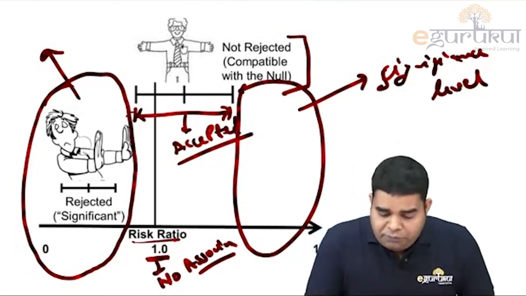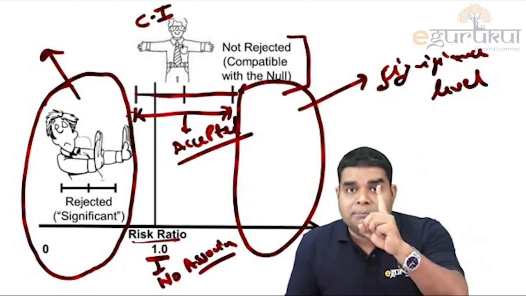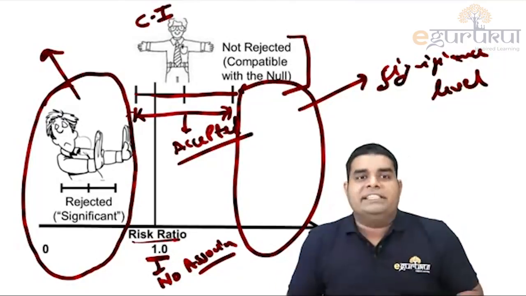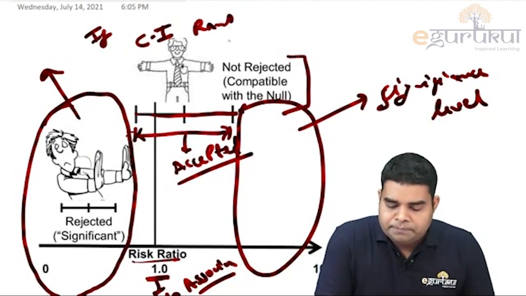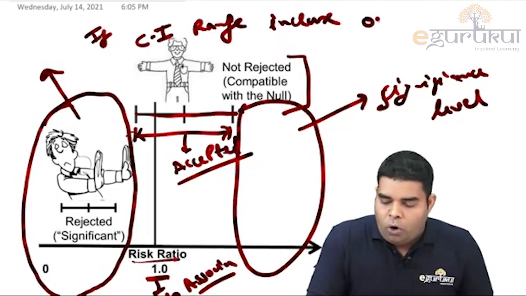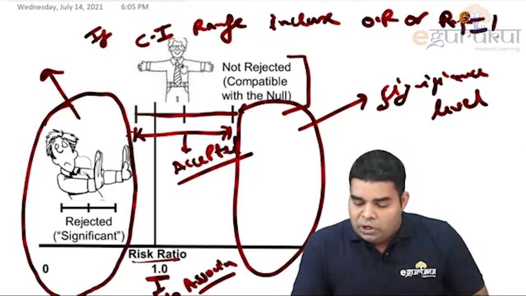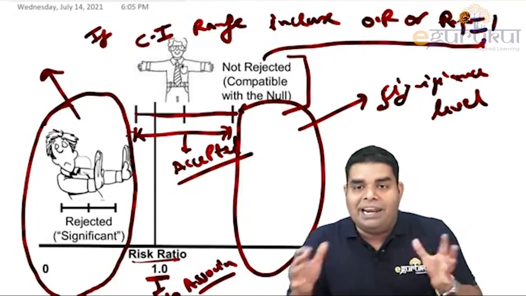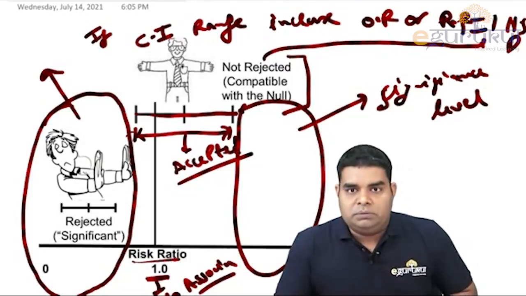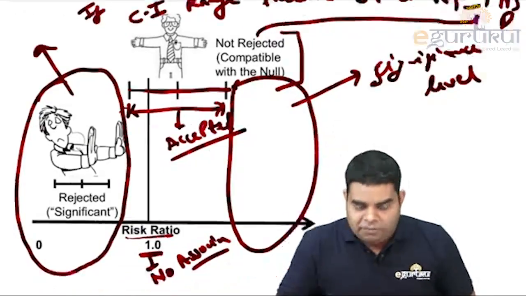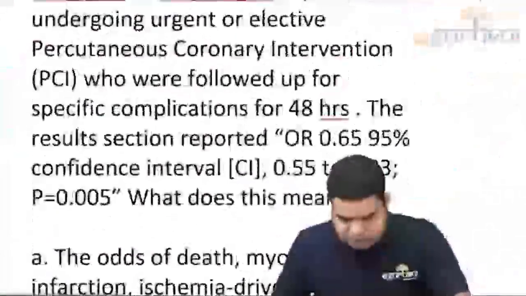So if we have a confidence interval and in the range of the confidence interval 1 comes, it means that data is non-significant. Remember, if the confidence interval range includes odds ratio or relative risk equal to 1, it means data is non-significant. It means data is null, not useful. This is an important concept which is asked in different ways. Please go through it. Now only 2-3 questions are left.